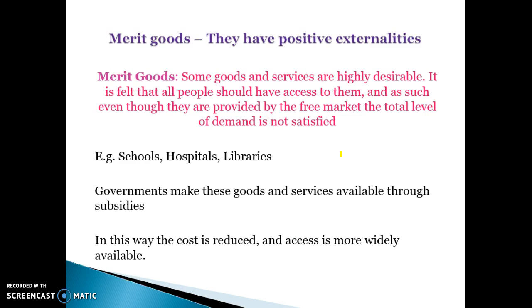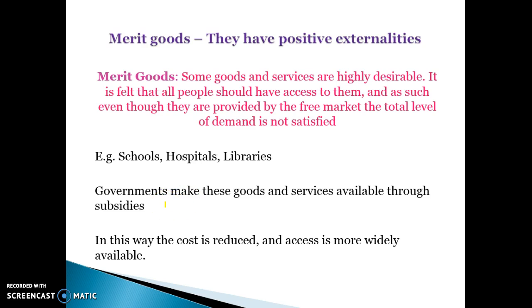Merit goods, really important with the definition of merit goods. Merit goods are goods and services that are highly desirable, and it is felt that everyone should have access to them, but they are not provided in sufficient quantities by a free market. So education is not a public good. Education would be provided by a free market. It'd be expensive, but some people would pay, so the private market would provide education. But it's not going to be provided in sufficient quantities. Not enough people will get an education to maximize the efficiency for society. Education will be highly underallocated. So merit goods are provided by a free market, but not at the levels that are necessary to maximize efficiency. And therefore, how do we intervene?